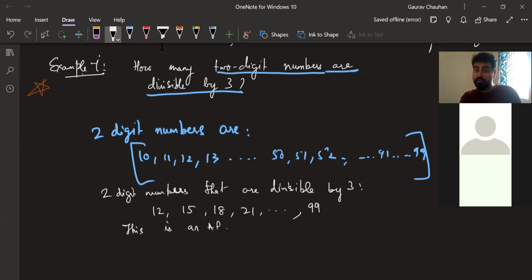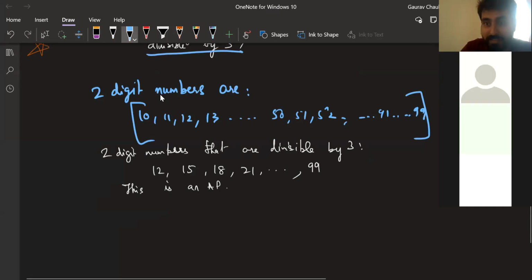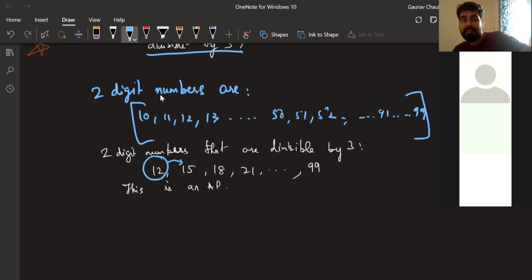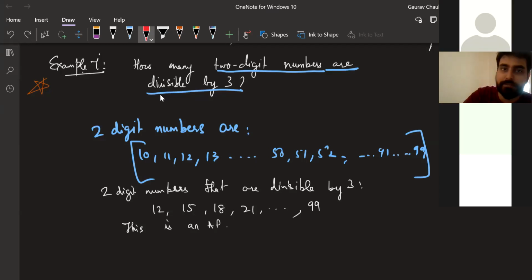Now, in this AP, there is a first term, there is a common difference. But what they're asking is how many numbers are divisible by 3. Any thoughts, anyone who can raise their hands and tell me how can we find that? The first person to crack that. Mansa, go ahead. Sir, if we find the nth term of 99, we can tell. Perfect, Mansa. I'm going to give you 10 here. Very good.